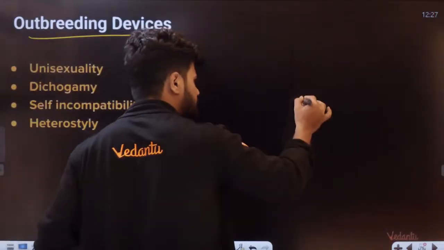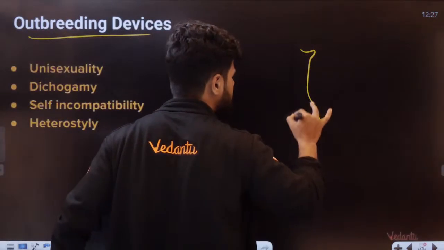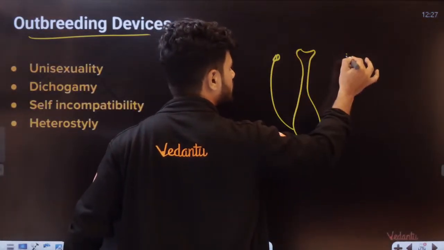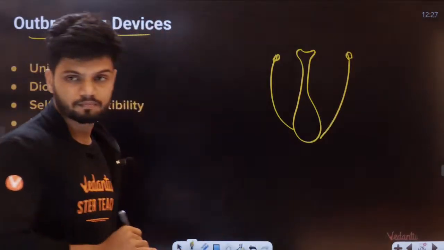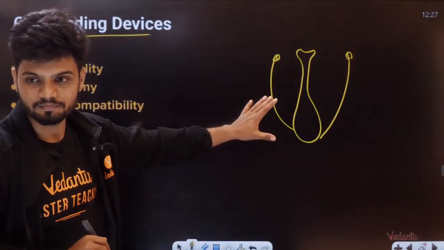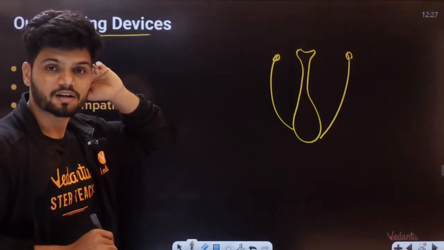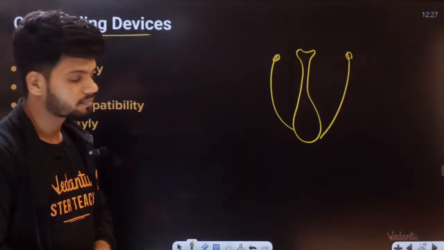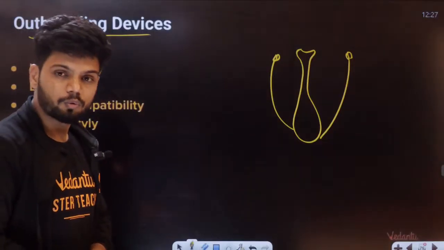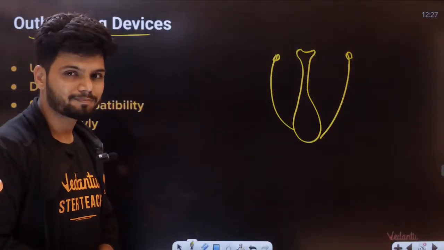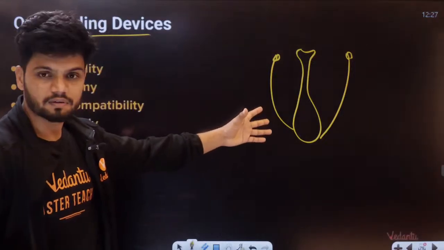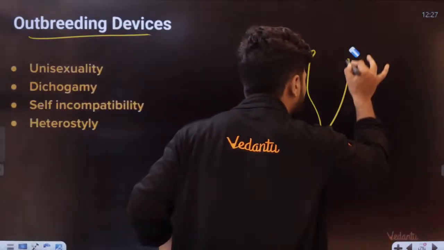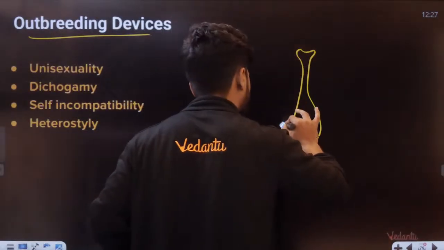For example, let's take I have a flower here. Now this is a bisexual flower. Yes, they also have depression because they're seeing the same face every single day. Now what if this bisexual flower becomes unisexual?